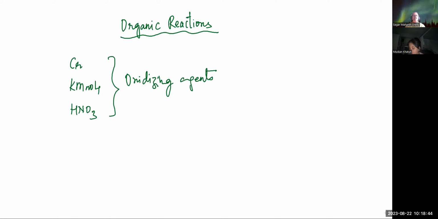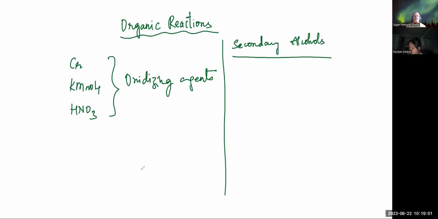Then we have secondary alcohols, which always will produce ketones. So what exactly are these secondary alcohols? They first of all produce ketones.